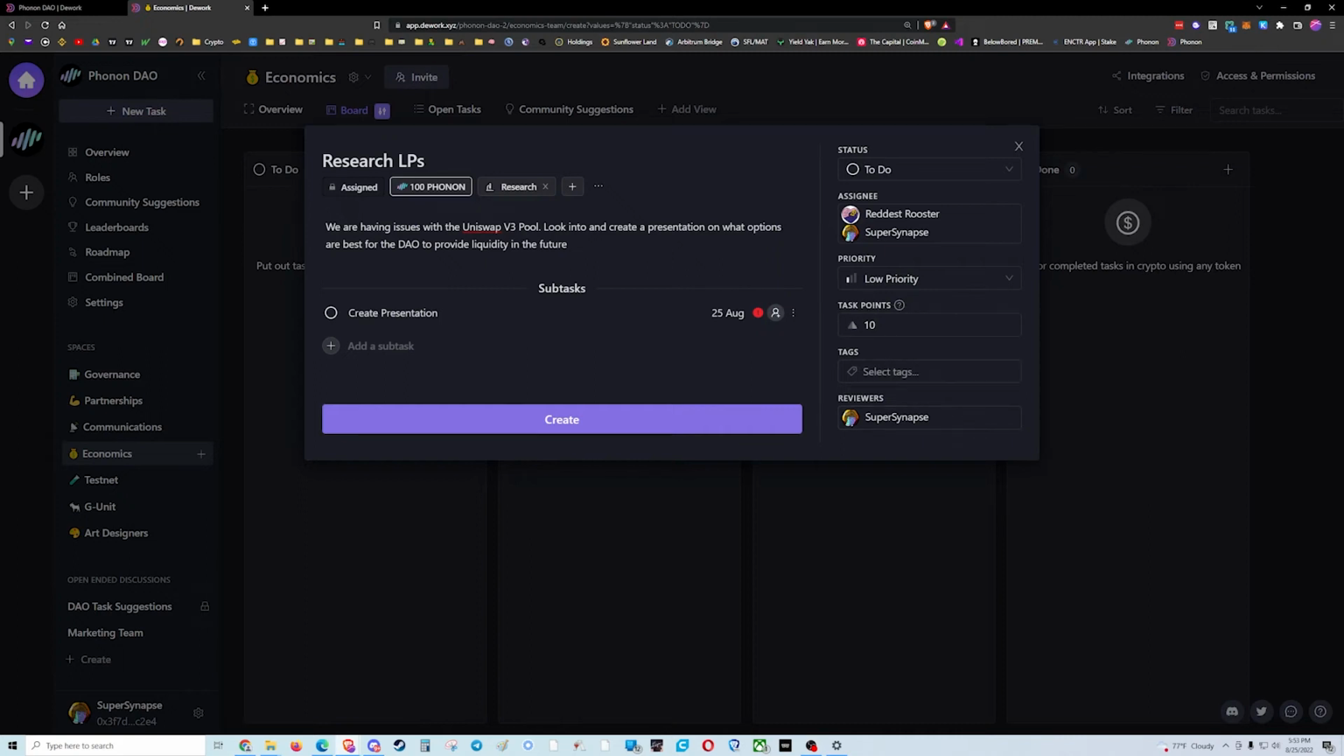And the last thing I want to do is here at tags, we're going to do econ. And it's very important we add this because it'll help us categorize in the combined board what group this task is under. All right, so now I'm going to create this task.